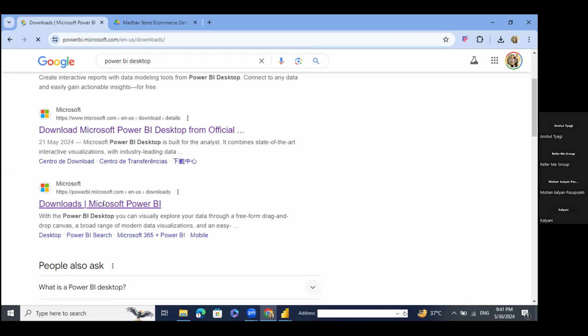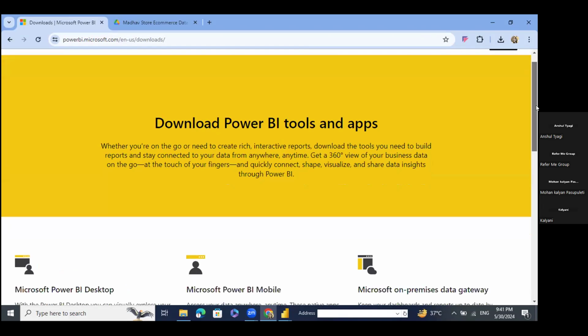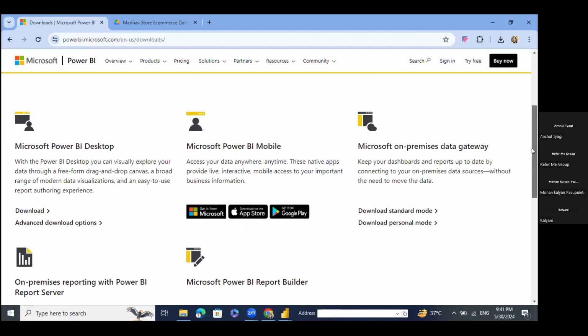In the download section, you will see a lot of options for what you need to download. We will be downloading Microsoft Power BI Desktop, because under the Power BI Desktop application, we build dashboards by importing different files. After clicking on the Microsoft download button, you will get the option Microsoft Power BI Desktop. You need to click on the advanced download option, not download. Just click on the advanced download option.